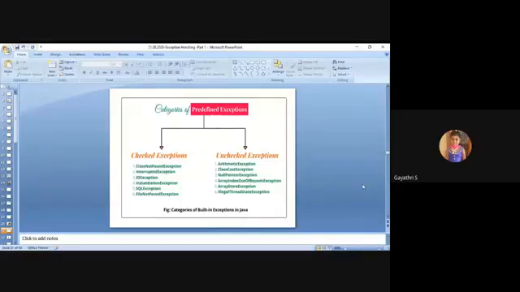So this is also one of the important MCQ parts, for your academics and also placements. ClassNotFoundException, InterruptedException, IOException, SQLException, FileNotFoundException. These kinds of exceptions are checked at compile time. That is why they come under the category of checked exceptions. Unchecked exceptions are NullPointerException, arithmetic problems, casting problems, array index out of bounds problems, illegal thread state problems. These come under the category of unchecked exceptions.